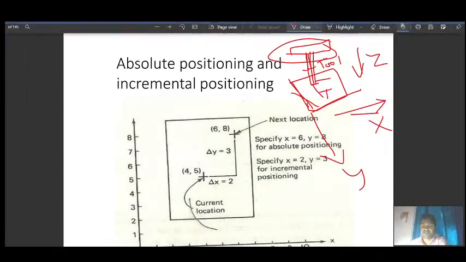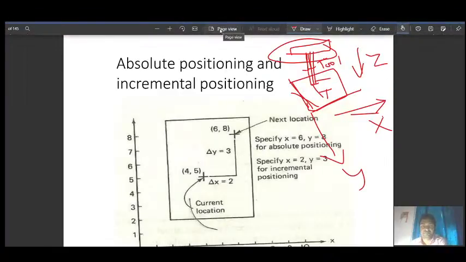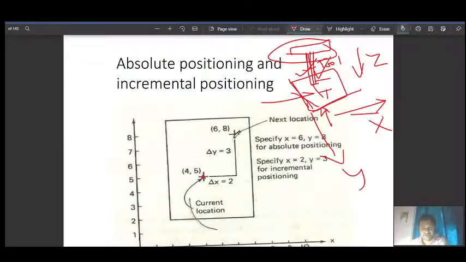Generally, in most cases we move the table, but programming is done for the tool motion. You would be surprised to know that generally we are actually moving the table, not the tool. So you can understand that if the tool is at this position and you want to take your tool to this position, there are two ways in positioning of the tool.